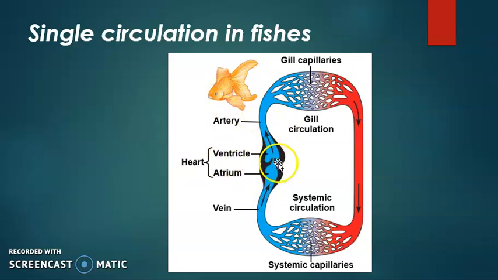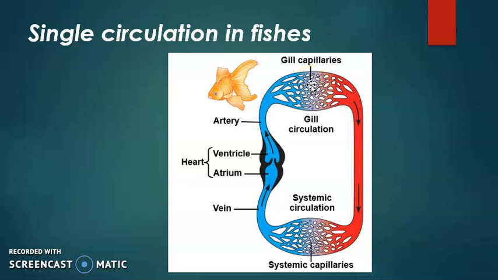In a fish, the heart consists of two main chambers, the ventricle and the atrium, and it pushes blood from the ventricle. That is, the ventricle contracts and pushes the blood towards the gills. Blood goes towards the gill arches and makes capillaries in the gills, and there is water circulation in the gills opposite to the direction of the blood, so exchange of gases takes place and the blood becomes oxygenated.